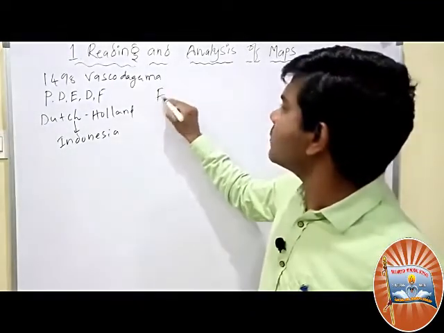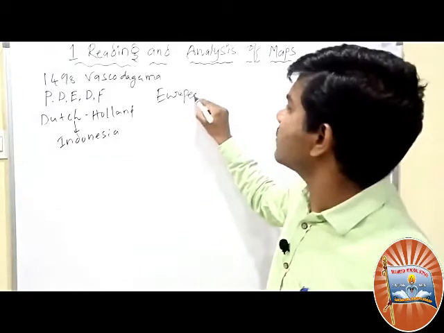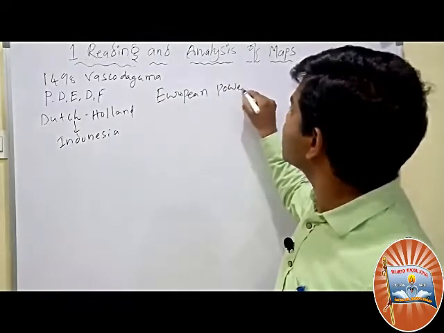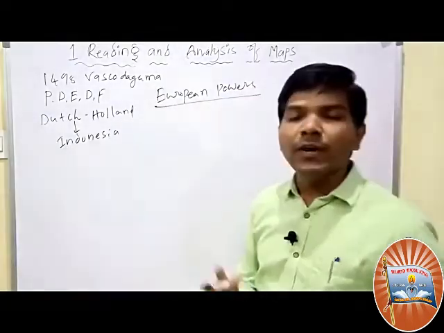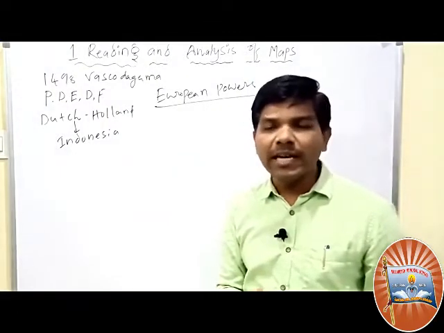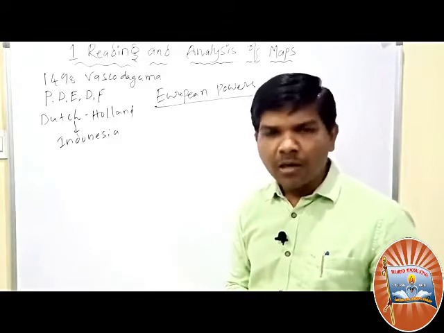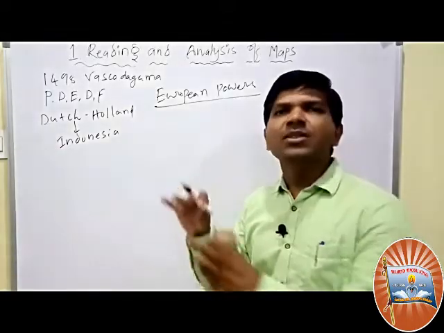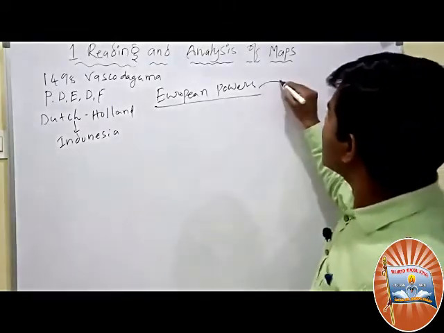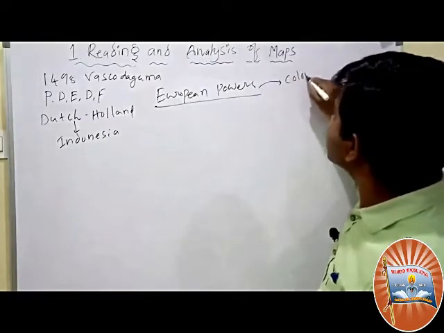So most of the European powers, meaning very well developed countries like Britain, France, Germany, Austria, Spain, Portugal, all started their colonization.